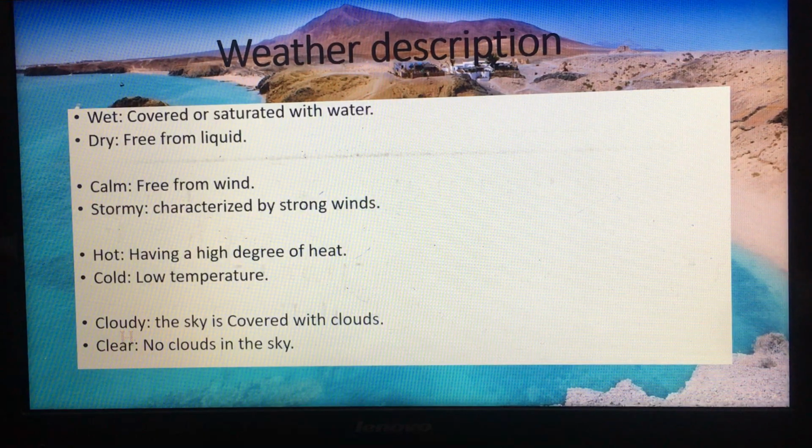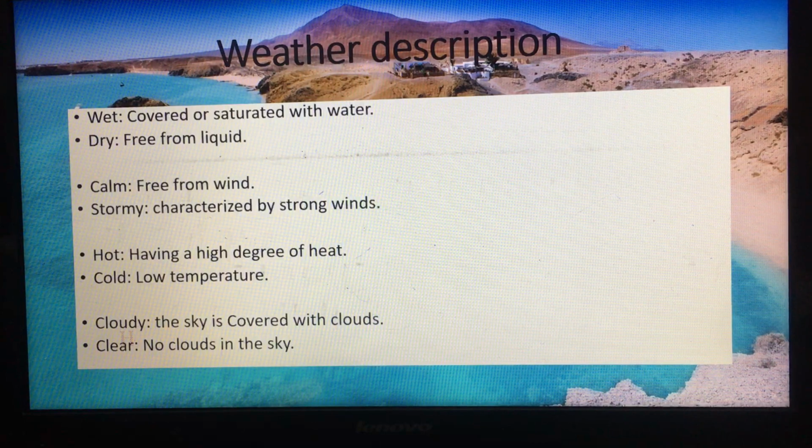And we have the second two descriptions, calm and stormy. When we say the weather is calm, that means the weather is free from wind, so there is no wind.